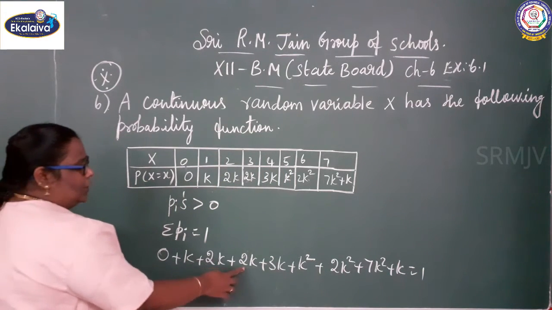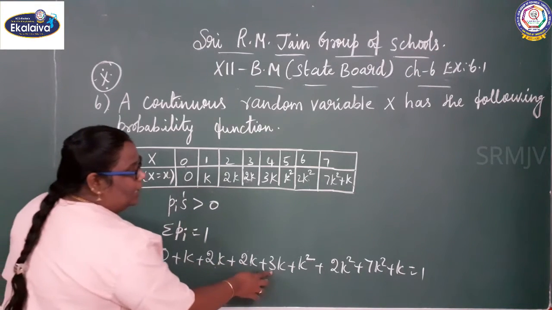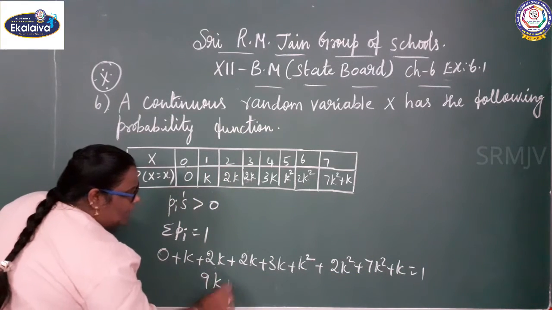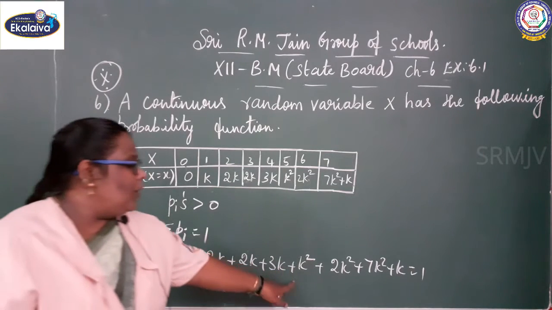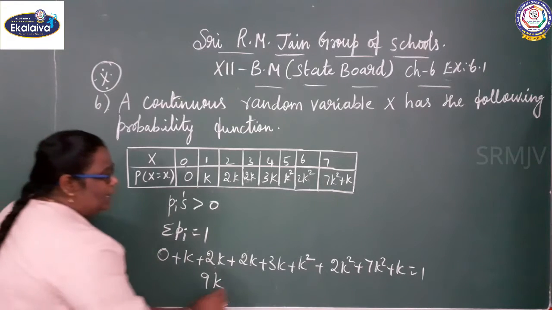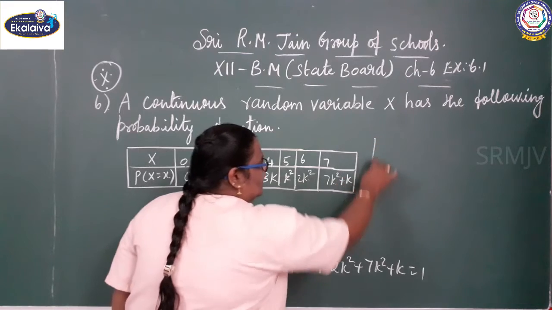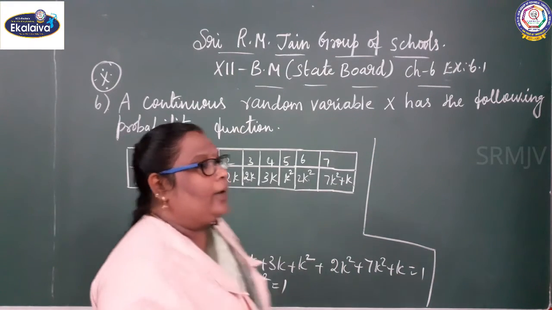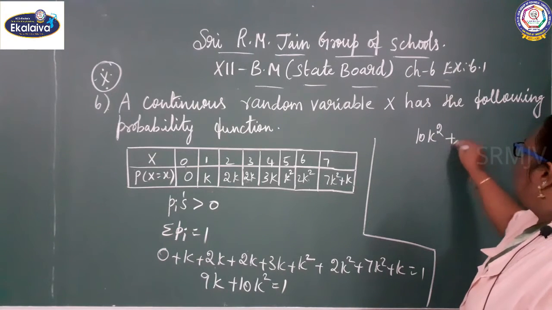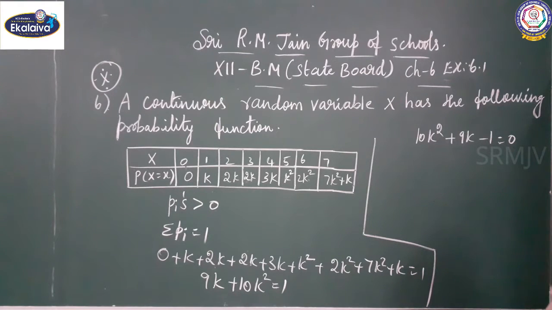So 2k plus 2k is 4k, 5k, 8k. 8k plus k, 9k. k square plus 2k square, 3k square plus 7k square, 10k square. So 10k square plus 9k equals 1. Write it in a proper way: 10k square plus 9k minus 1 equal to 0.